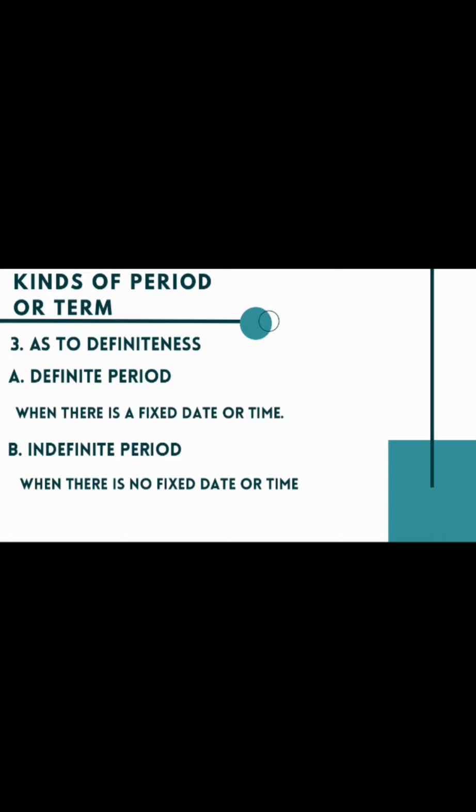Number 3. Definiteness. Definite period is when there is a fixed date or time, while the indefinite period is when there is no fixed date or time. So ang definite period is kung ang date or ang time is fixed, while ang indefinite period, ang date or ang time dili fixed.